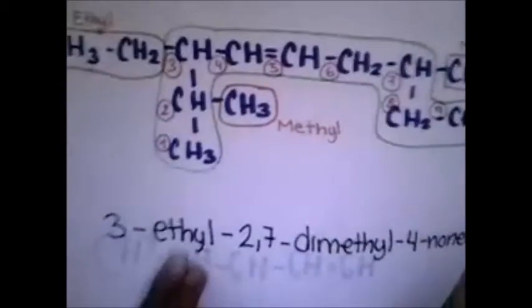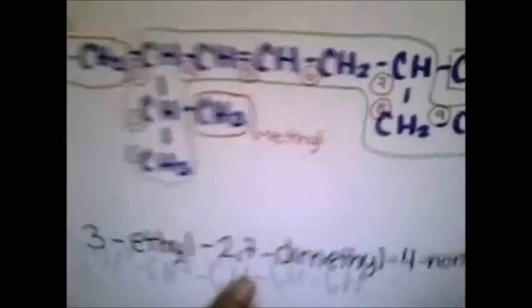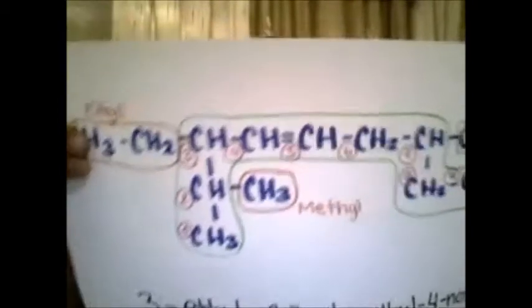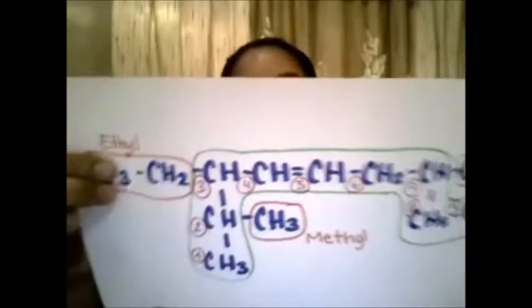3-ethyl-2,7-dimethyl-4-nonene. 3-ethyl because on the side is found the ethyl, and 2,7-dimethyl because there are two methyls, on carbons 2 and 7, and 4-nonene because the double bond is found at number 4, and nonene because the longest chain has 9 carbons. And well, that's it.